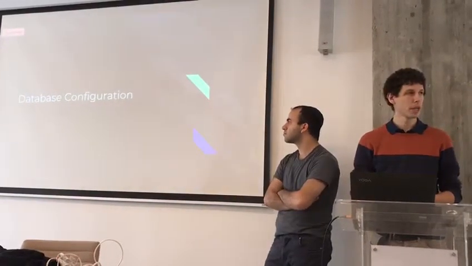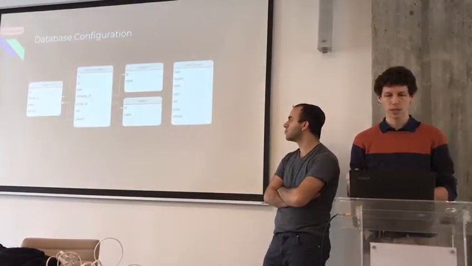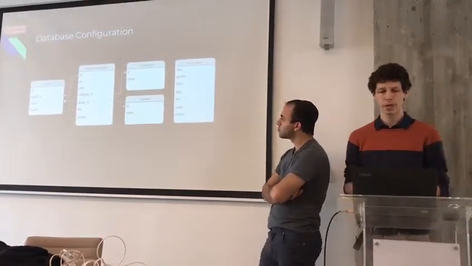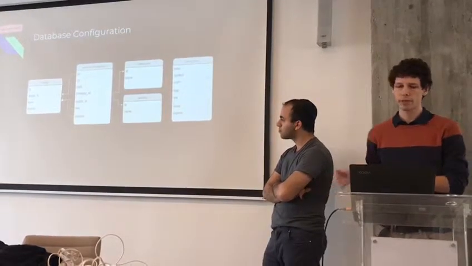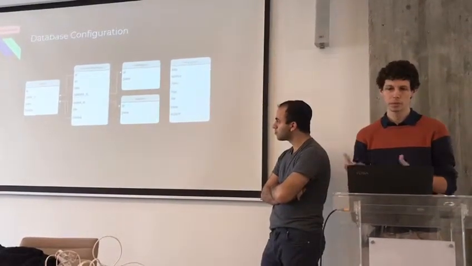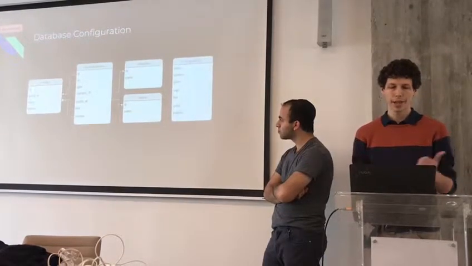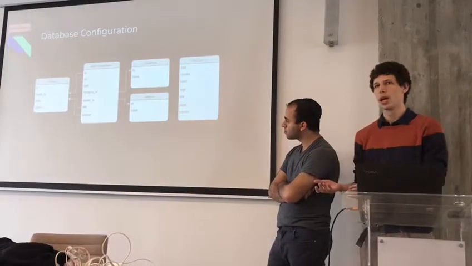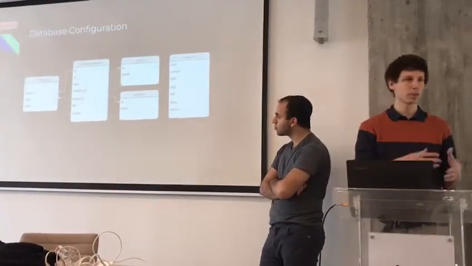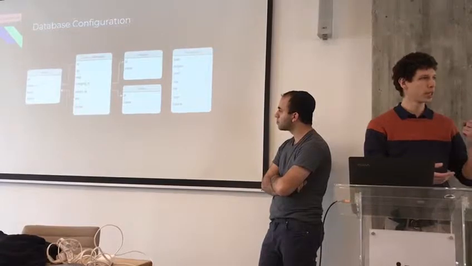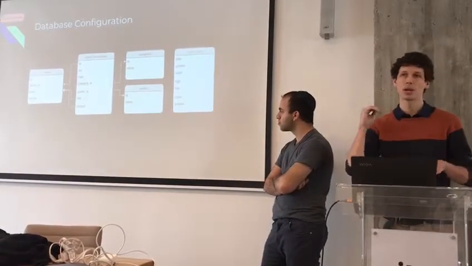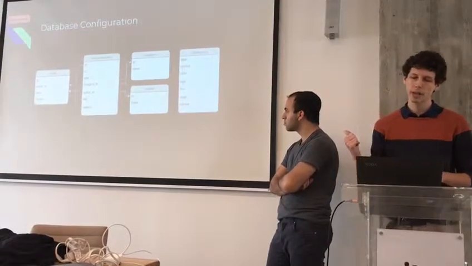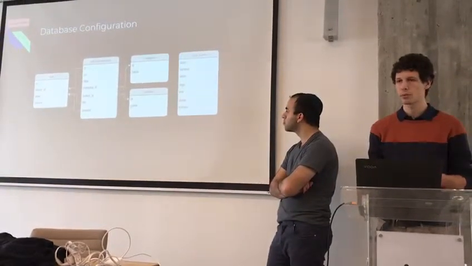So our database configuration was like this. On the center left, we have the main table, the article information, and on the center right, we have the category and the authors table to complement the main one. On the left, we have the words: we took all of the words from the title and the content of the article, took out the stop words, and built a table for it. And on the far right, we have the stock prices that we fetched from the API.